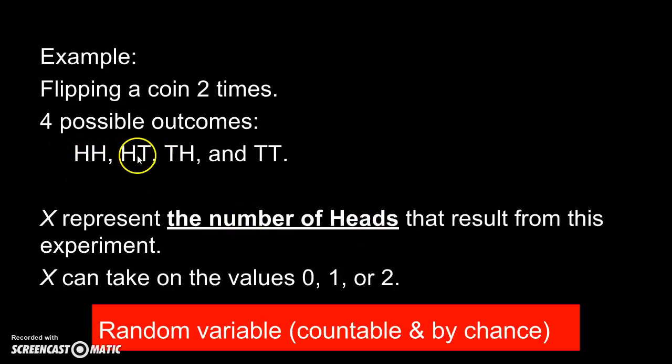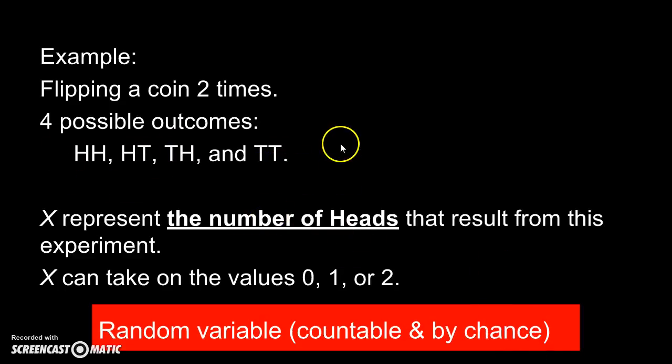Here I have 1 head. Here I have 1 head. Here I have 0 heads. So my X can take on the values of 0, 1, or 2. And in fact, my X is a random variable because we can count it, and also these outcomes happen by chance.